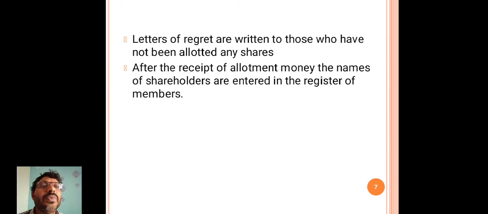After the receipt of allotment money, the names of shareholders are entered in the register of members.